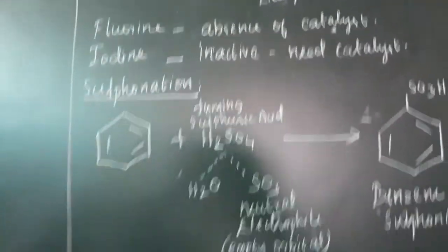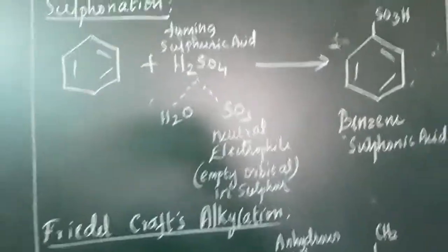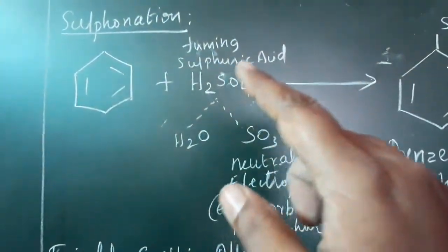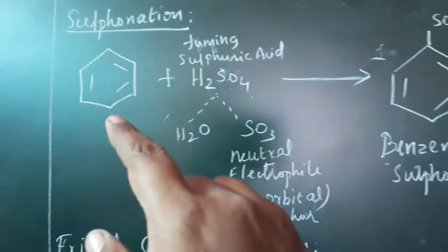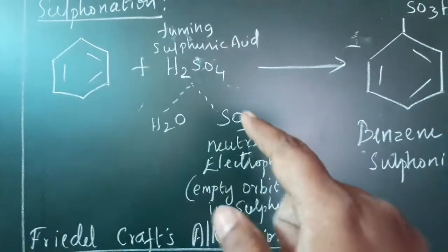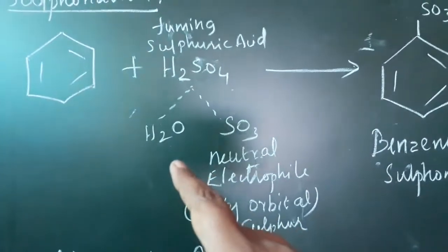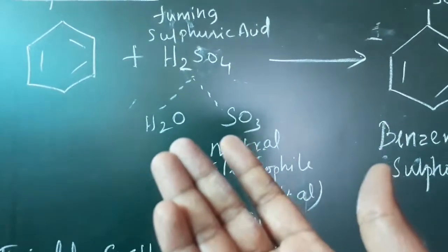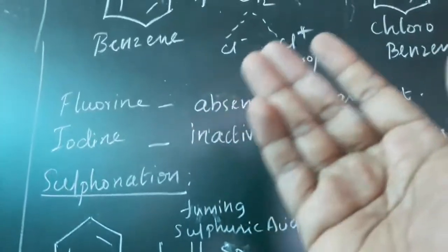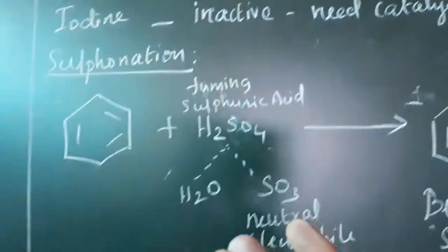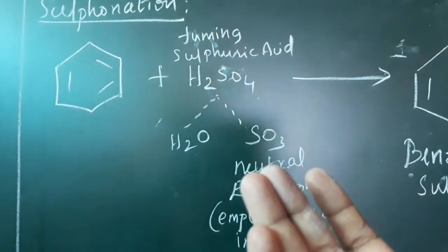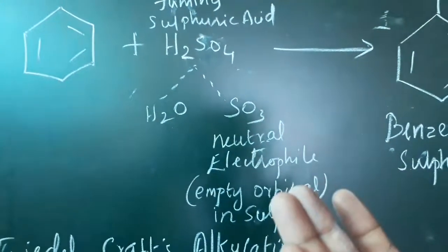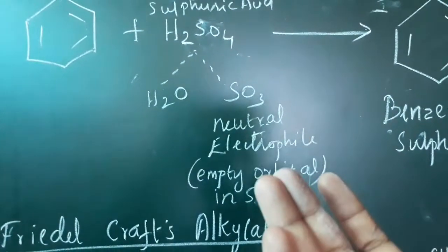Okay. Next one, sulfonation. Sulfonation means we have to add sulfuric acid. Here we are going to add fuming sulfuric acid to benzene. That fuming sulfuric acid we split as H2O and SO3. Here there is no positive and negative. In all the examples we split it as positive and negative, but here there is no positive and negative. Then how can you say this SO3 is an electrophile, a neutral electrophile? Why is it called a neutral electrophile?